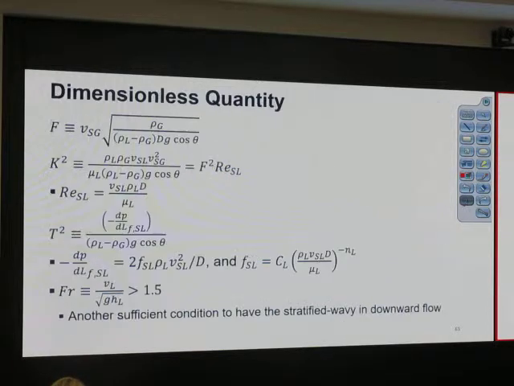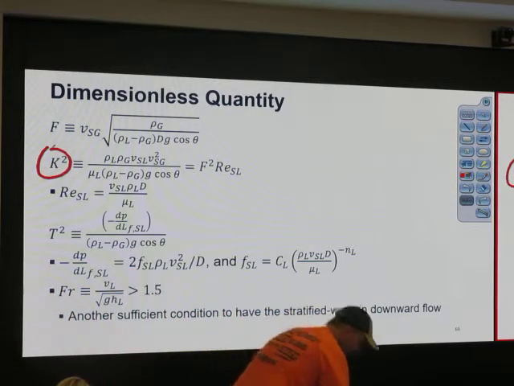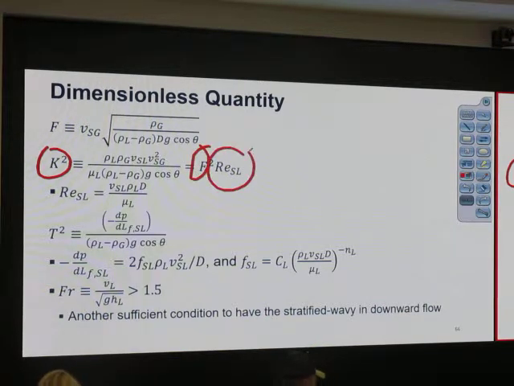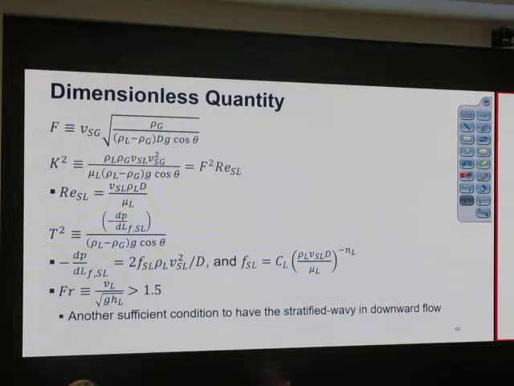So look at capital F. The value of VSG, we know it up front. Rho, the property, we know it up front. D, and G is 9.8066 something, so we know it up front. We can calculate capital F up front with the provided information. What about capital K? Capital K is capital F squared multiplied by the superficial Reynolds number, the Reynolds number based on superficial liquid velocity.